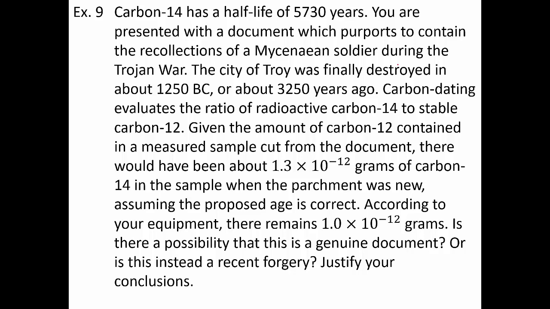Is there a possibility that this is a genuine document? Or is this instead a recent forgery? Justify your conclusions. So, someone has what they're claiming is a document from the Trojan War. We know how long ago that would have been. We can carbon date the document to see exactly how old this document is, and then we can decide whether it's actually from the Trojan War or if it's something more recent.